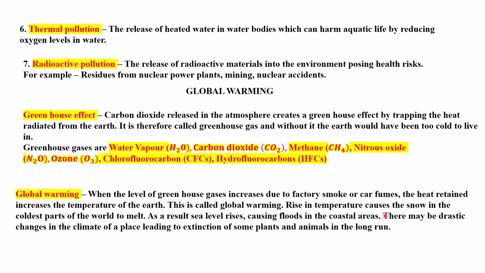Now, a rise in temperature causes the snow in the coldest parts of the world to melt. As a result, sea level rises, causing floods in the coastal areas. There may be a drastic change in the climate of a place, leading to the extinction of some plants and animals in the long run.